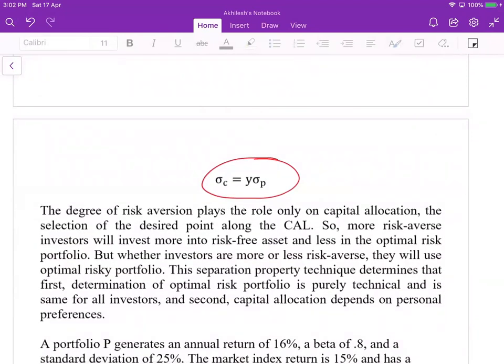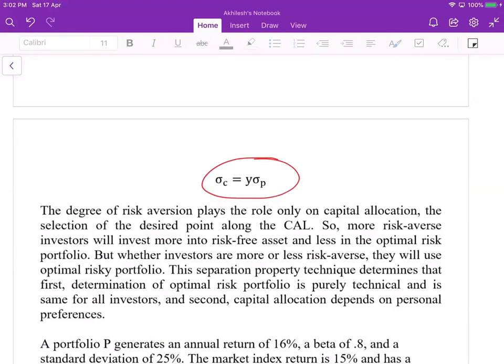The degree of risk aversion plays the role in capital allocation. It depends upon how much the investor likes or dislikes risk, in the selection of the desired point along the capital allocation line.